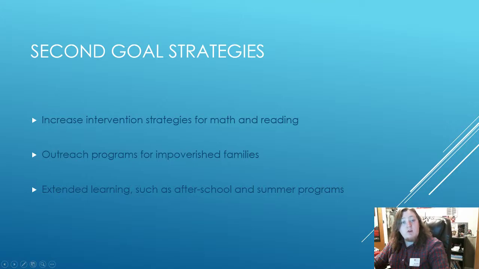Strategy number two is to create outreach programs for these impoverished families. Just give them an opportunity to achieve outside of the school, and that's going to be crucial. Strategy number three is creating more opportunities for extended learning, such as after-school programs and even summer programs. Many studies show that these types of programs, extended learning programs, can help students retain knowledge, and I think that'll be very good for impoverished students, especially those that are struggling with the math and reading.